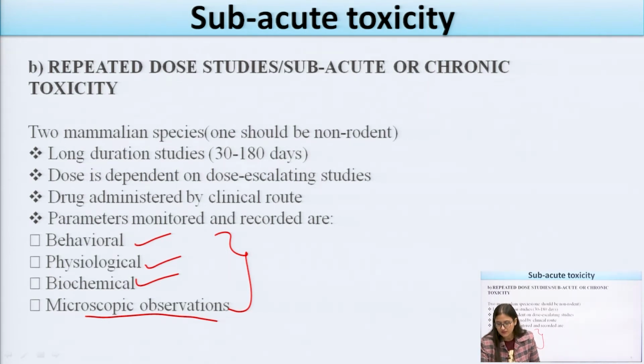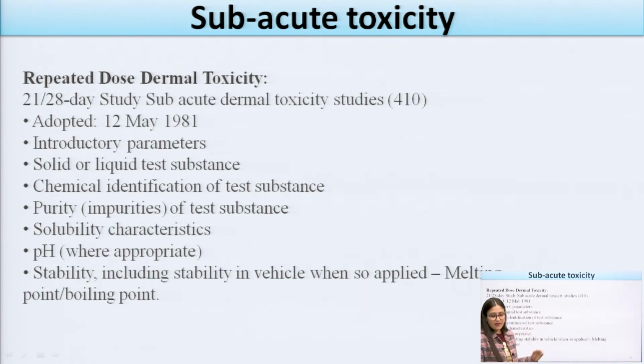Now, the subacute toxicity studies of 21 to 28 days. Subacute dermal is a dermal toxicity study with a time period of 21 to 28 days. This dermal toxicity study came into force on 12 May 1981. Introductory parameters: solid or liquid test substances can be examined in this subacute dermal toxicity study. Chemical identification: if we have to identify the chemical nature of any substance, it comes under subacute dermal toxicity studies.